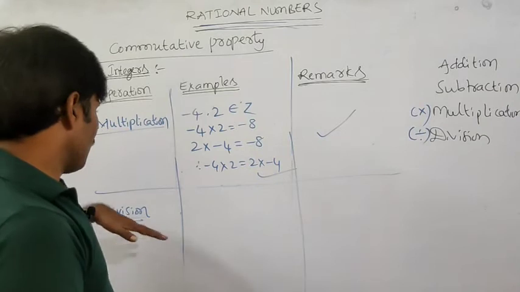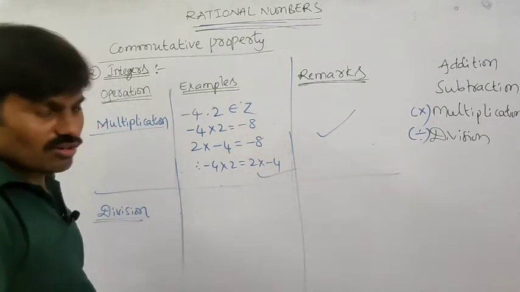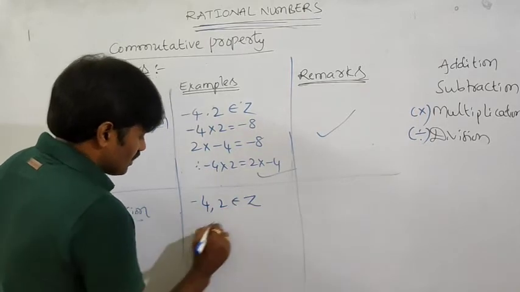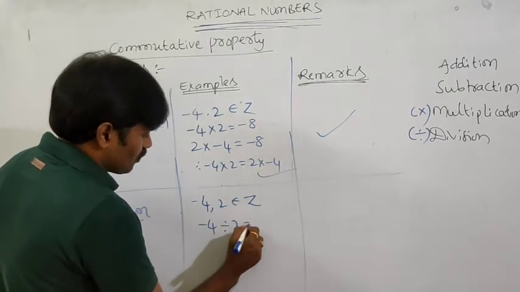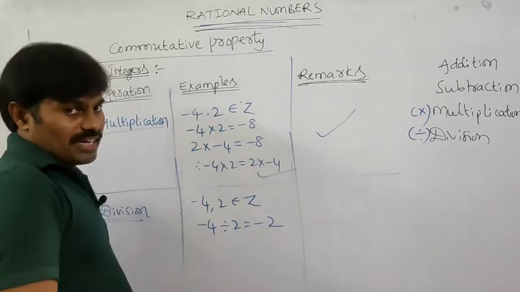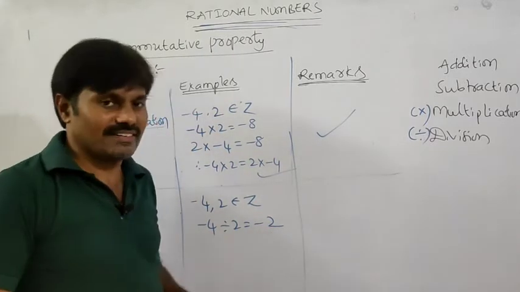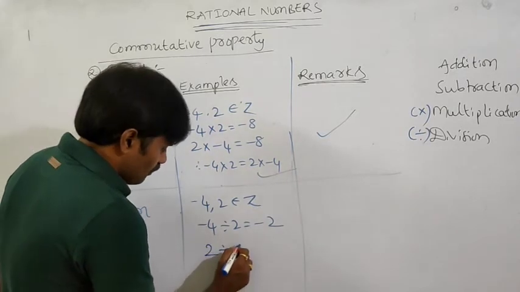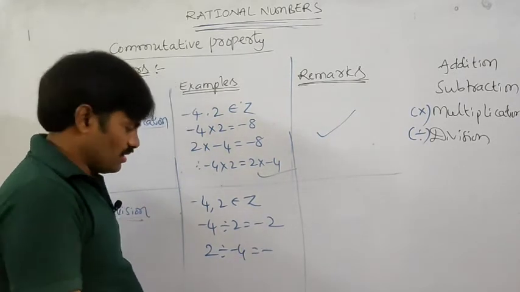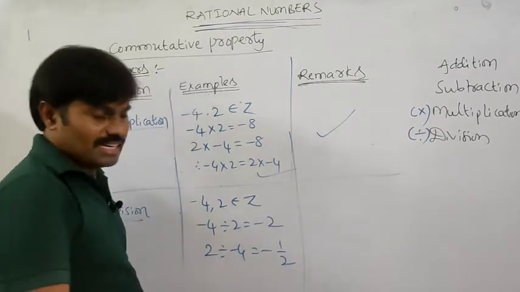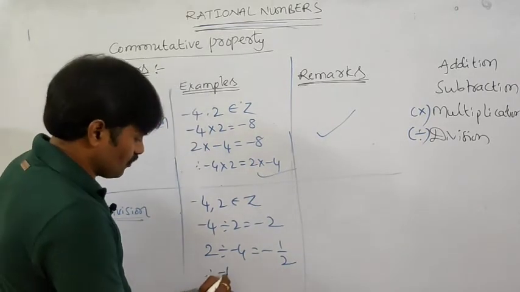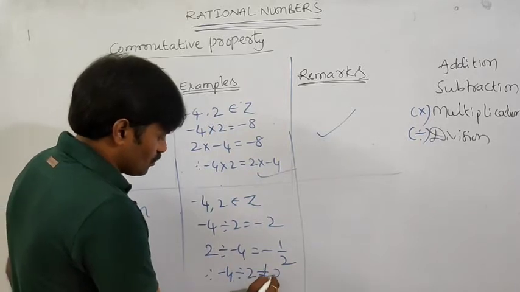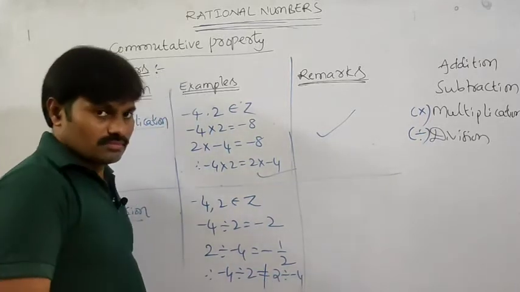Now in the case of division, let me take the same example, that is minus 4, 2 are integers. Division, minus 4 divided by 2 is how much? The result is minus 2. A negative number divided by a positive number is a negative number. Now 2 divided by minus 4, the result is a negative number only, but we get minus 1 by 2. Are these the same? No. Therefore, minus 4 divided by 2 is not equal to 2 divided by minus 4.